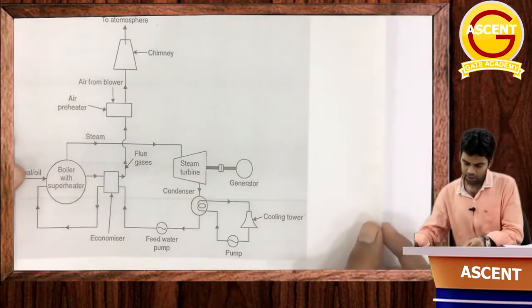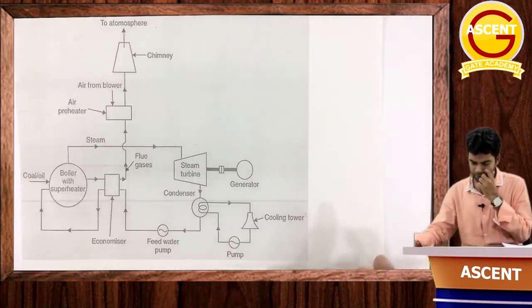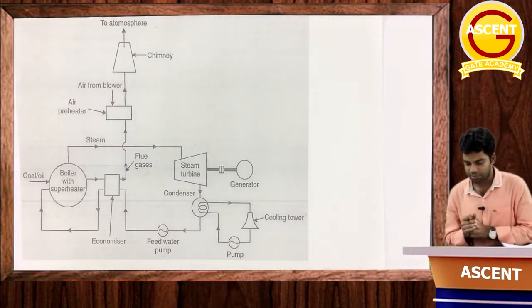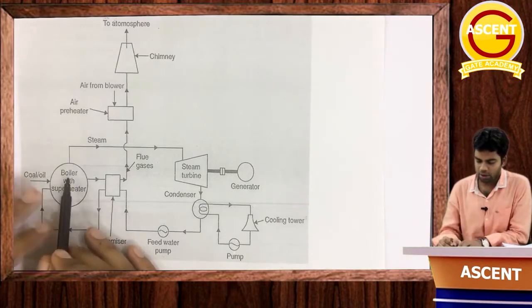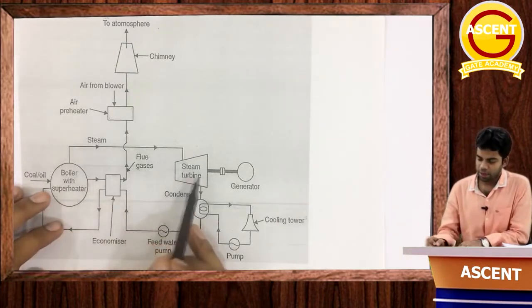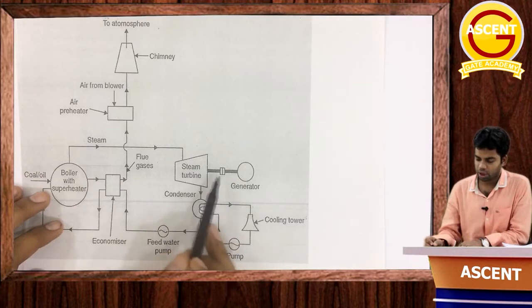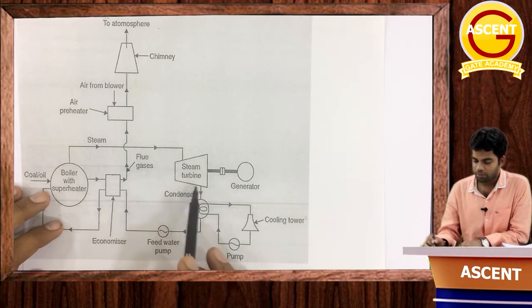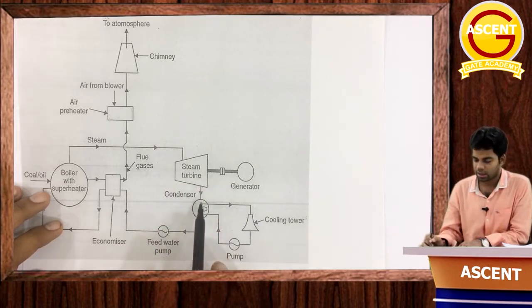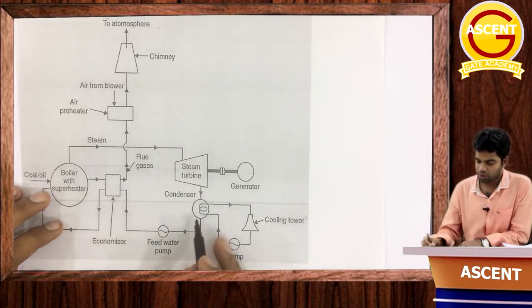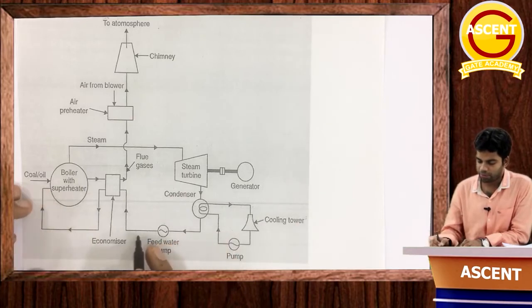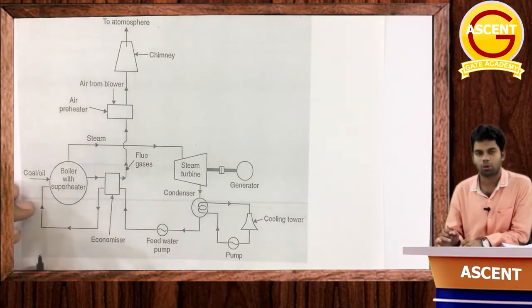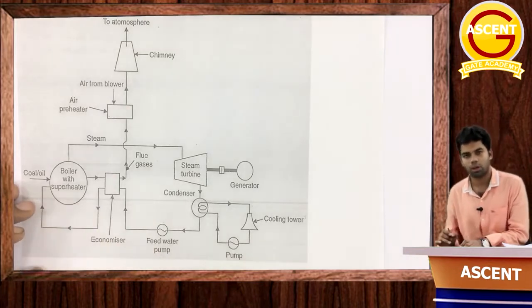So we have the layout of the power plant, and we saw its function as in the Rankine cycle. First, in this boiler the steam is generated. That steam is then passed through the turbine, where the shaft is rotated, and further through the generator electricity is produced. Now the remaining steam comes to this condenser, and here that steam will condense completely. Water is also added separately, and then through this water pump it will again be fed to the boiler.